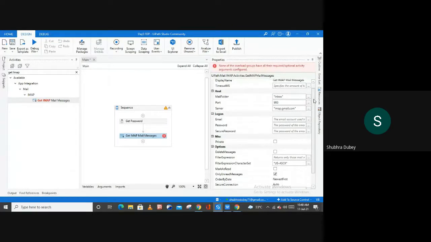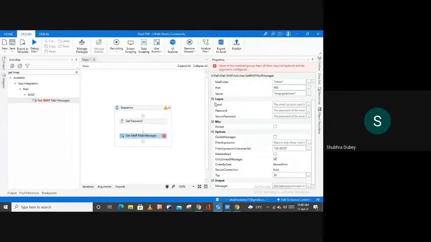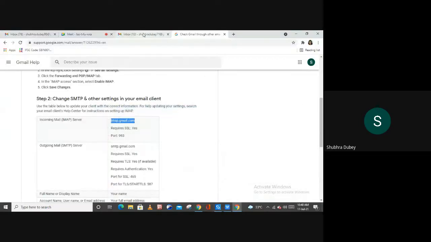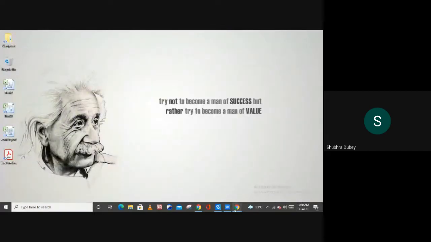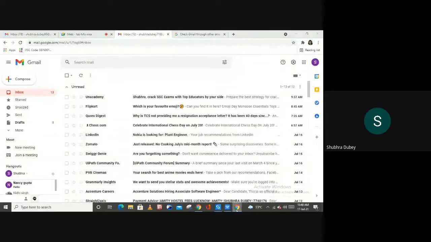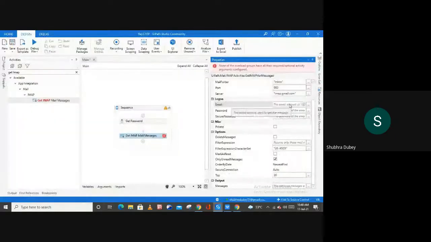The next thing we have to fill in here is the email and password. Here we have to provide the email address of the account I'm going to use for demonstration purposes.